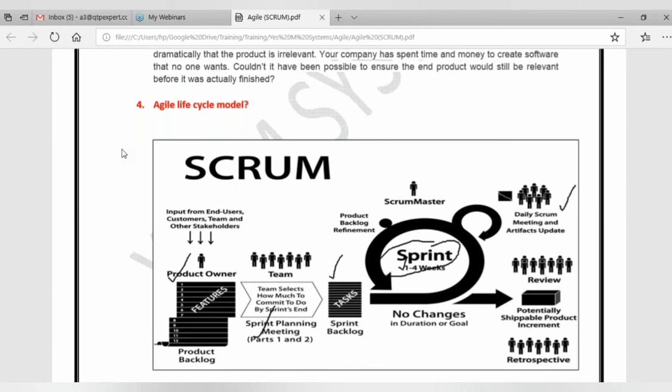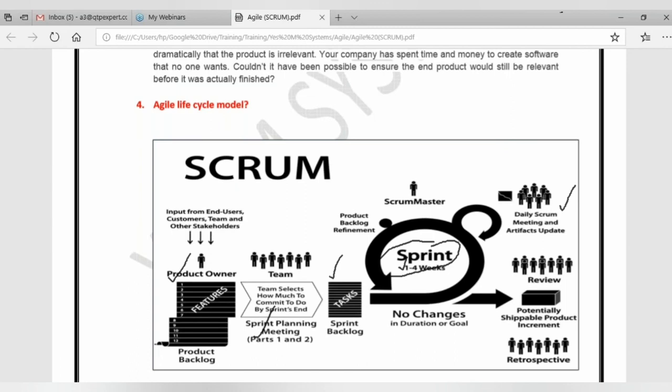In waterfall model, if you have 10 team members, 5 will be working and 5 will be enjoying, because no one is there to see what others are doing. But here that will be avoided because of the daily Scrum meeting. This particular meeting also will be called as stand-up meeting. On daily basis, this is going to happen in real life during the sprint time. So if your sprint is for 2 weeks duration, that means you have around 10 working days, and on daily basis, this Scrum meeting will be conducted.